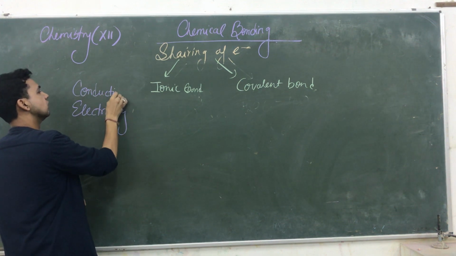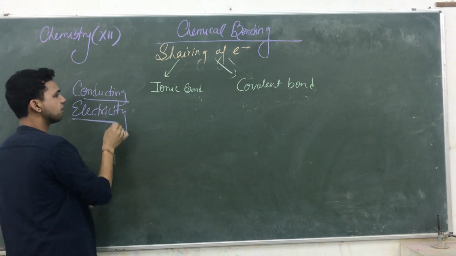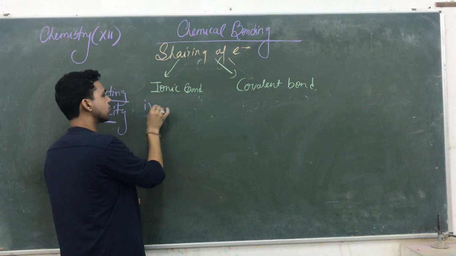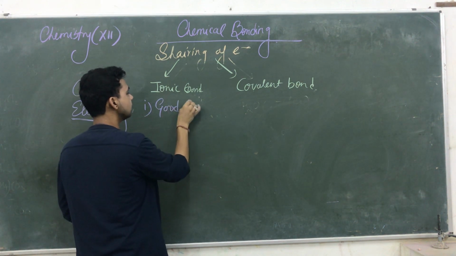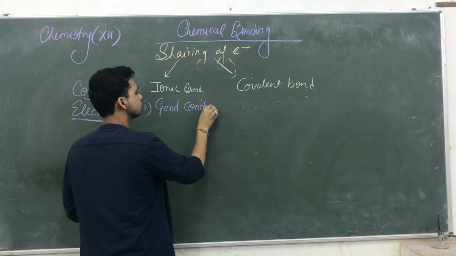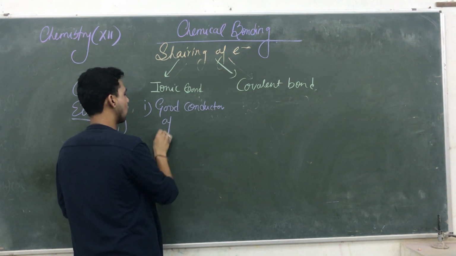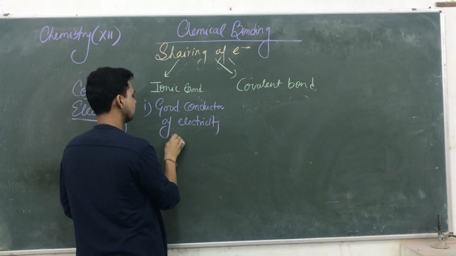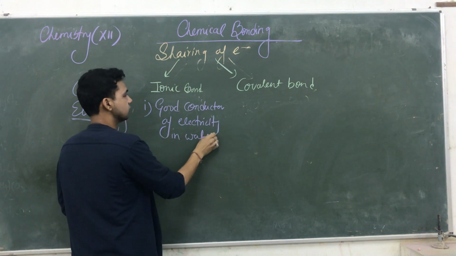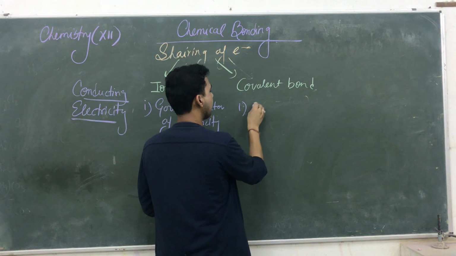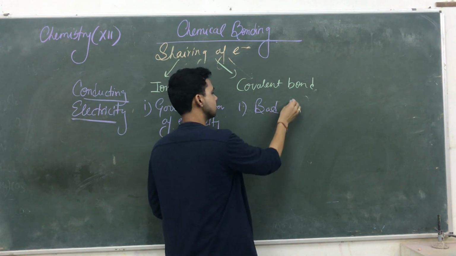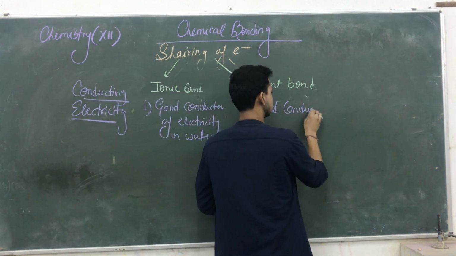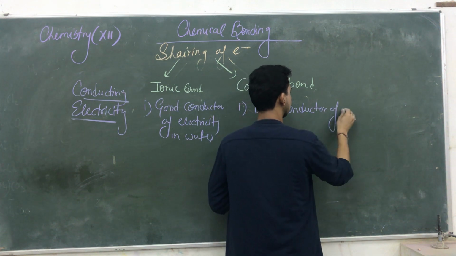So the ionic compounds are good conductors of electricity in water, but covalent compounds are bad conductors of electricity.